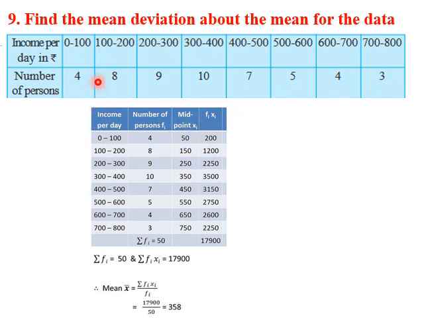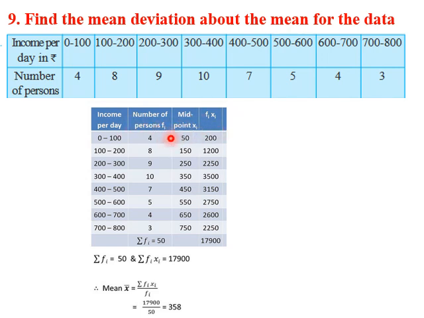The midpoint of these class intervals is the xi. So we write that 0 plus 100 by 2 is 50. How to find midpoint? Add the lower class limit with the upper class limit and divide by 2. So 100 plus 200 by 2, and so on we do it. This is xi. Now xi into fi we do it.